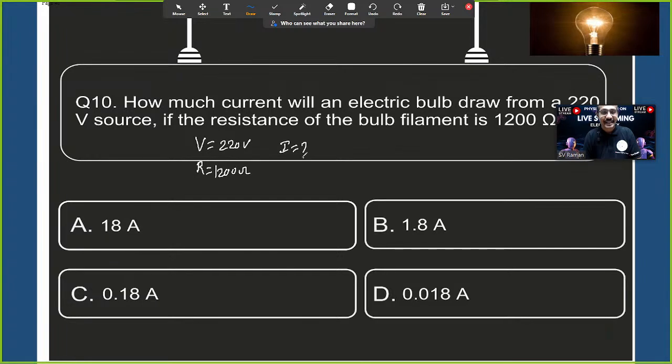Now, electric current we want. So which formula? The relation between I, V and R we have just discussed. V is equal to I into R. From that, I is equal to V by R.